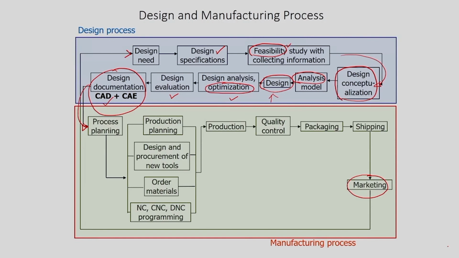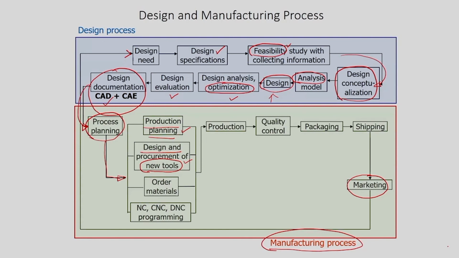Process planning is the start of the manufacturing processes. The process planning group is another team of experienced engineers in the company. The process planners will make a plan, and then they will send that to the production department. The production department has various activities like planning of the actual production, design and procurement of new tools if needed, otherwise we have to plan the production with the existing equipment.